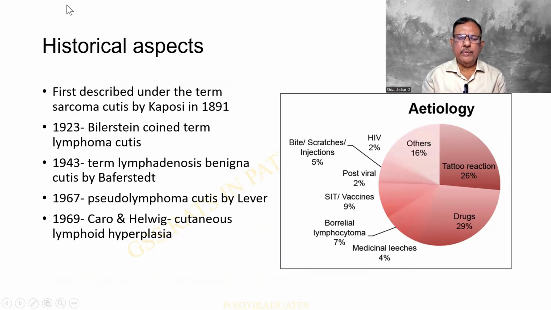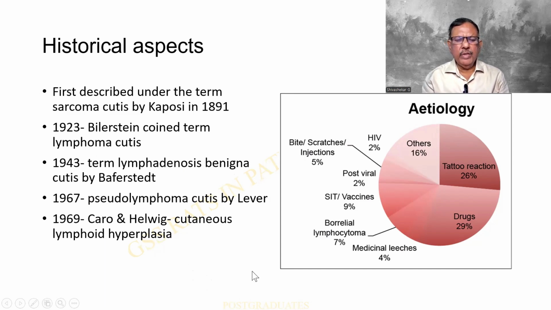The historical aspects. Kindly see these landmarks. Kaposi in 1891, and then Billerstein in 1923, Bafferstedt in 1943, and Lever 1967, Caro and Helwig 1969 have all coined various terms such as sarcoma cutis, lymphoma cutis, lymphadenosis benigna cutis, pseudolymphoma, and cutaneous lymphoid hyperplasia.